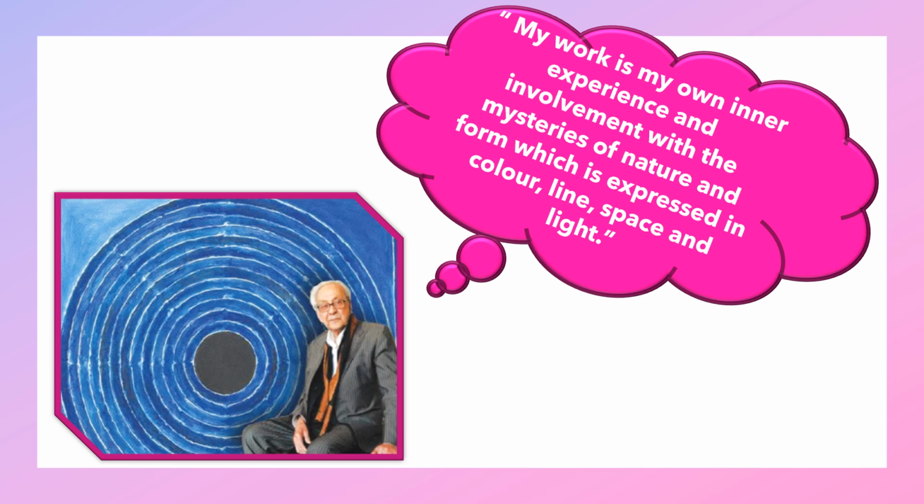So he's telling us that his work is his experience, how he was involved with nature and different forms, which he puts in color and line, in how he spaced it out and how he has used light in his paintings. Look at this painting here, just circles, but if you look at it, you will see the lighting of the different circles. Yes, the colors, how he has used them, and you can make your own reading from this painting.